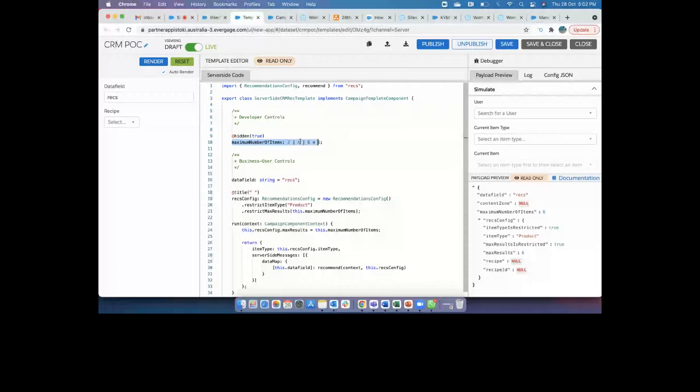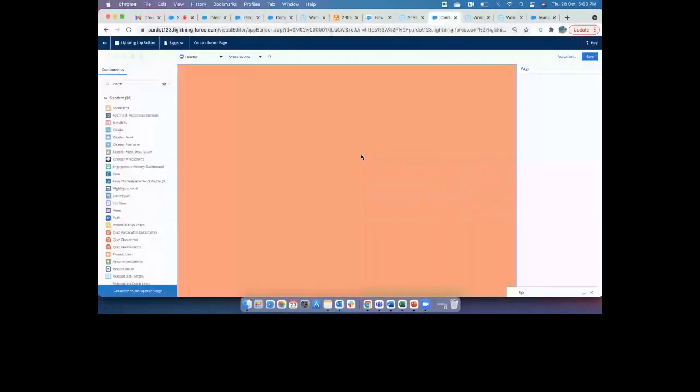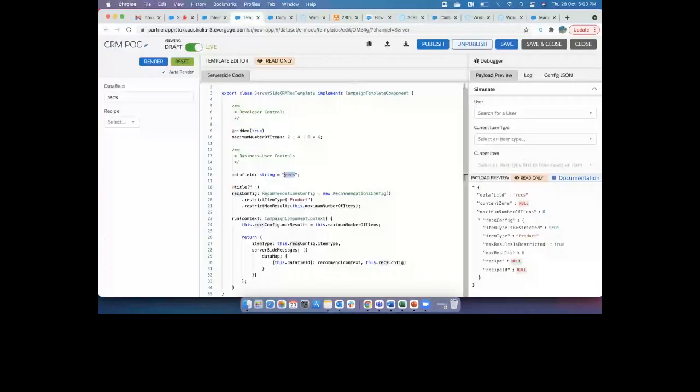Here, when I click on edit page, in Einstein recommendations, this is the server side where it's connected to Interaction Studio. You can see the identifier I talked about, email, the dataset where you've designed CRM POC, and the data field where your CRM talks to the Interaction Studio server side template. This is the one. You see your data field, the string we have connected, RECS, and the recipe we talked about, CRM POC.